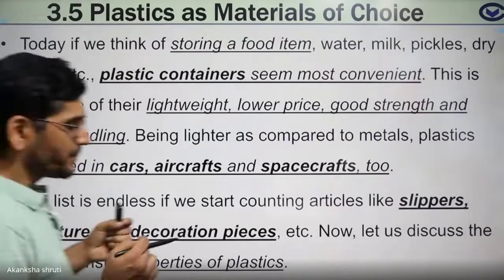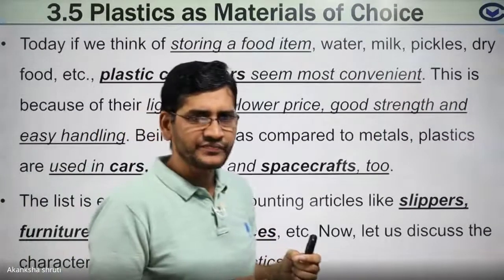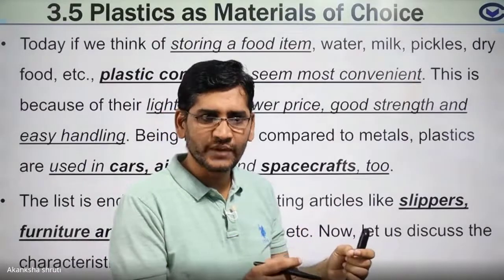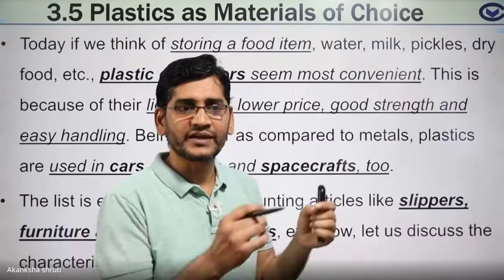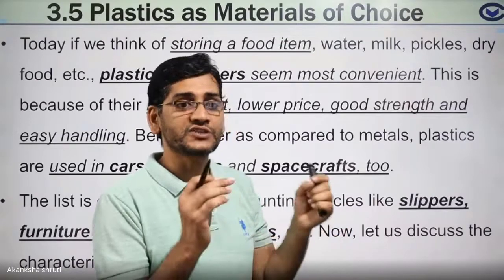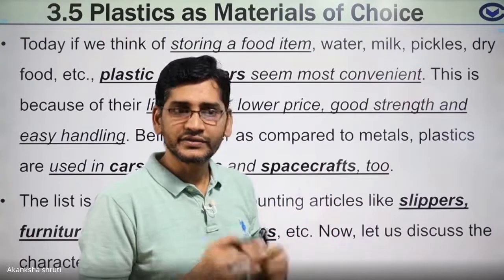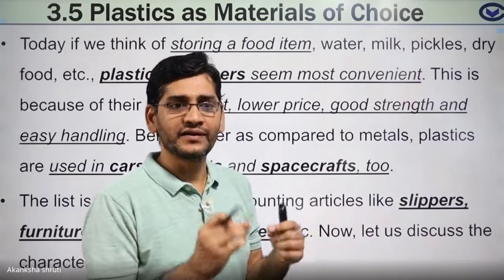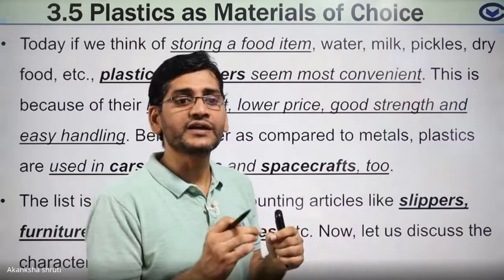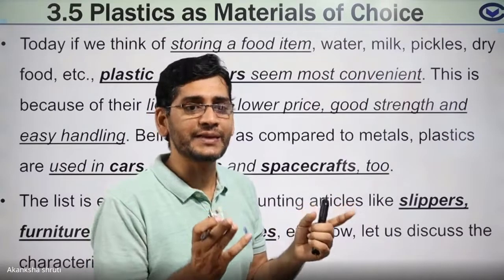Students, plastics are lighter and very durable. That's why they are used for making the car or even a spacecraft. They can be dyed or painted in different colors and easily converted into different shapes.